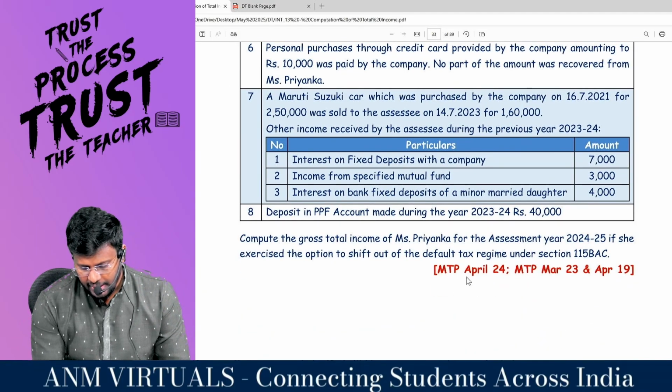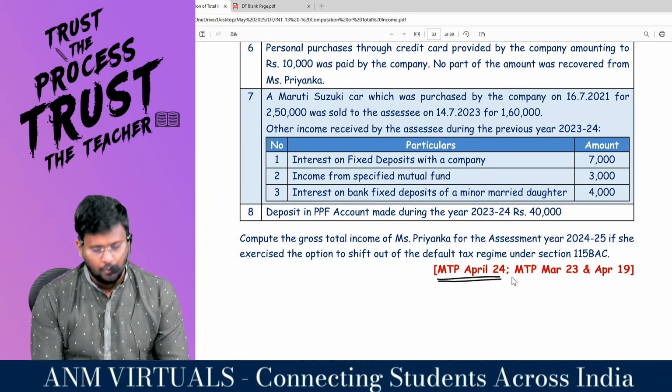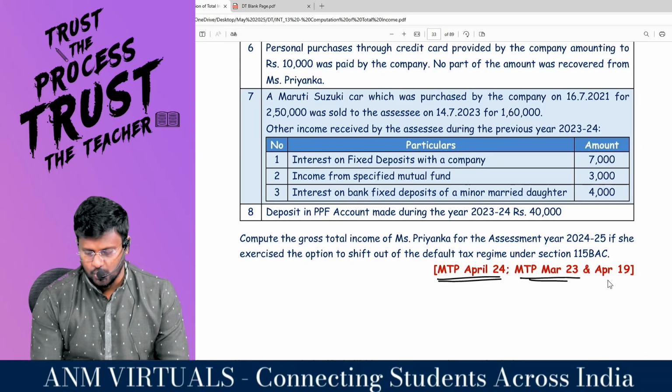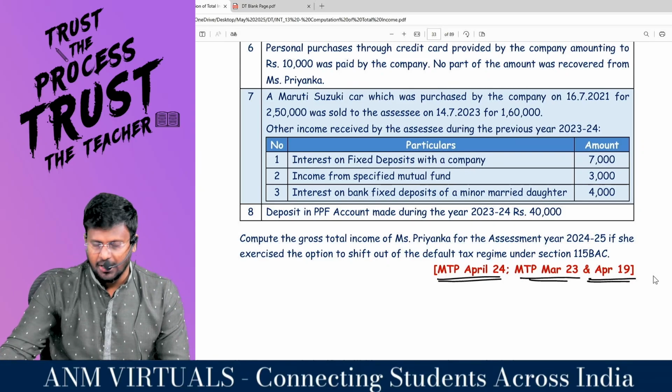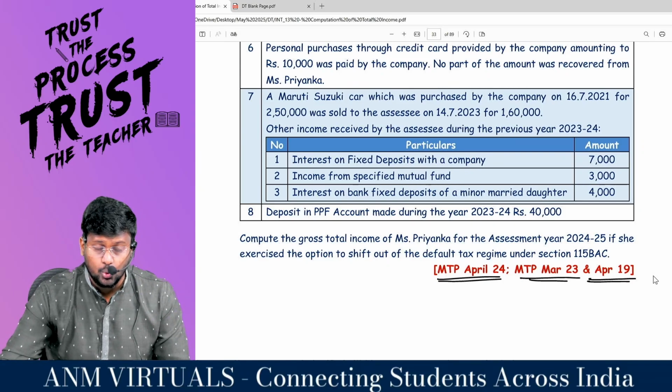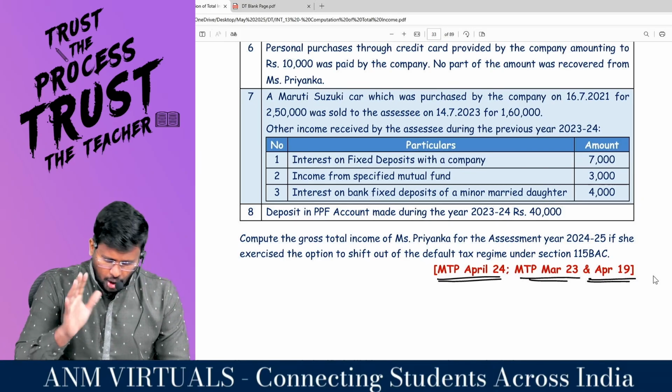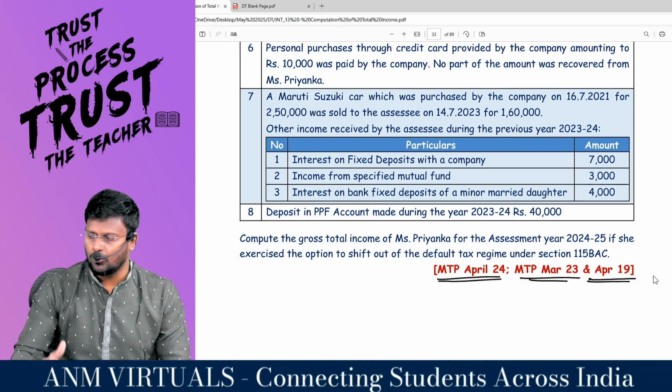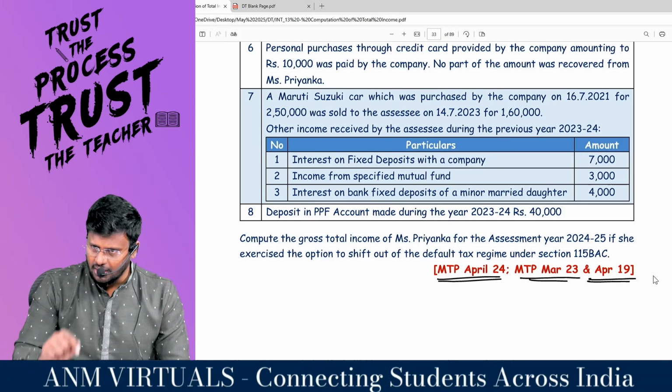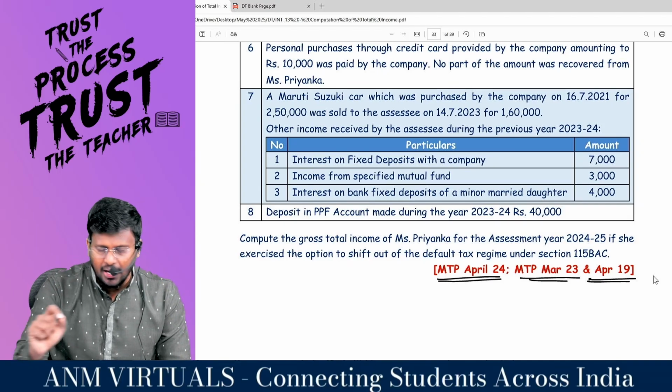Look here. It's an MTP April 2024, MTP March 2023, and this question also came in April 2019. A very good question, an expected question. A normal question only, nothing big, but still we'll be solving question number 9. I'm waiting here. Quickly write that sum and come back.